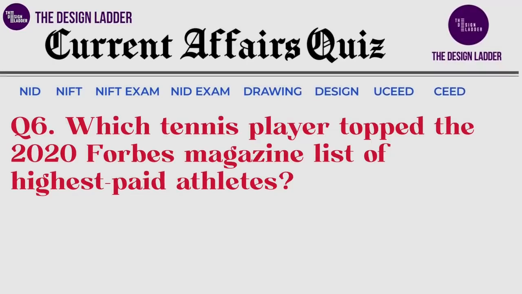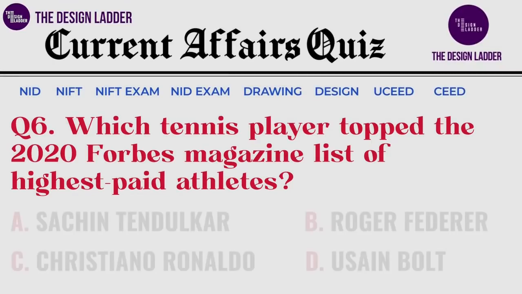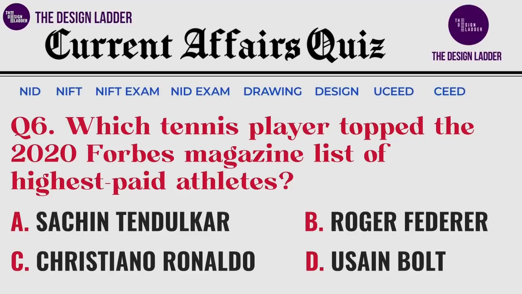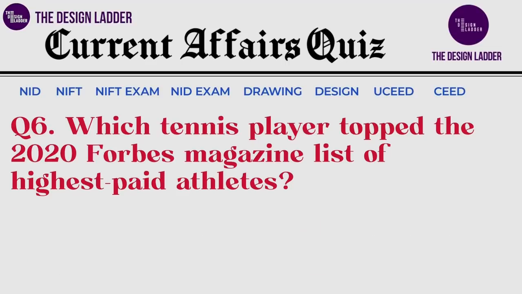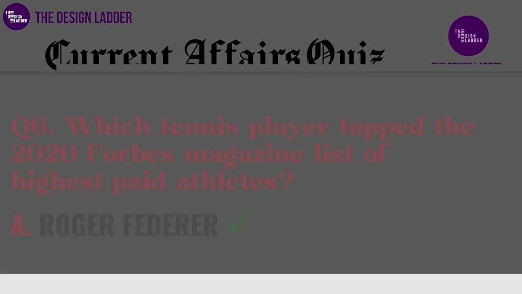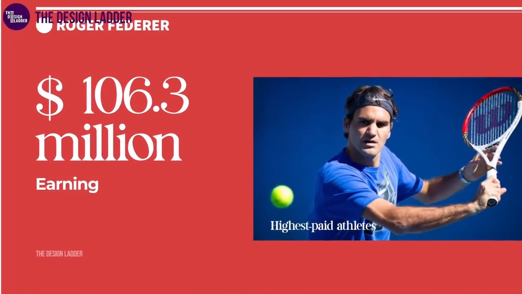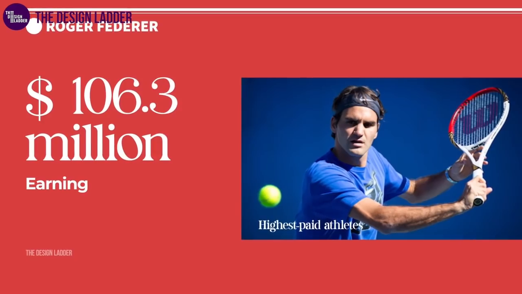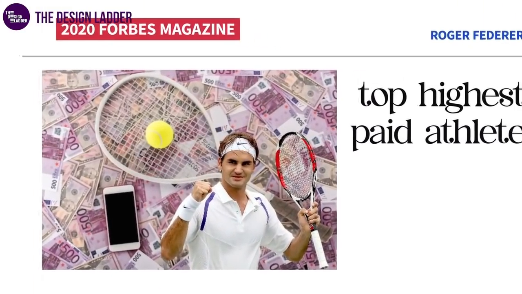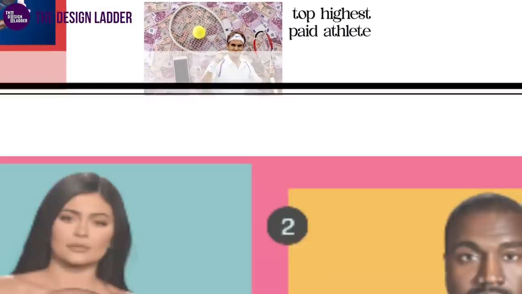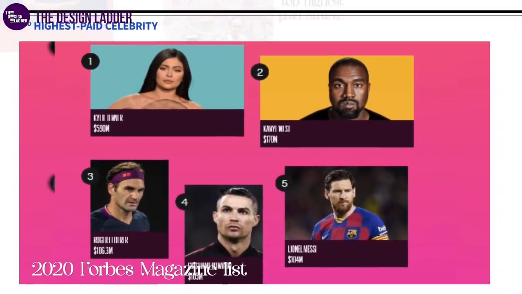Now let's move to the next question. Which tennis player topped the 2020 Forbes magazine list of highest paid athletes this year? And your options are: the correct answer is Roger Federer. Roger Federer's earnings are estimated to be $106.3 million, making him the top highest paid athlete as well as the third highest paid celebrity in the 2020 Forbes magazine list.